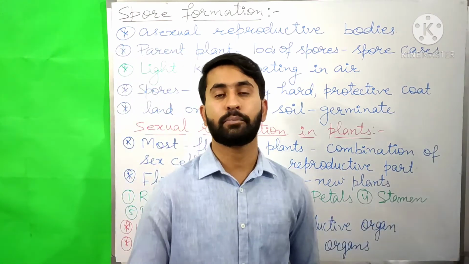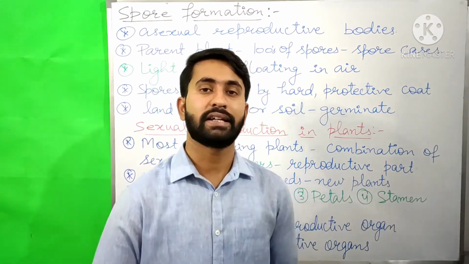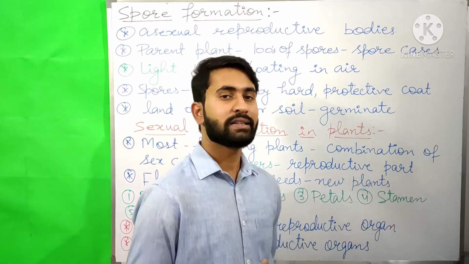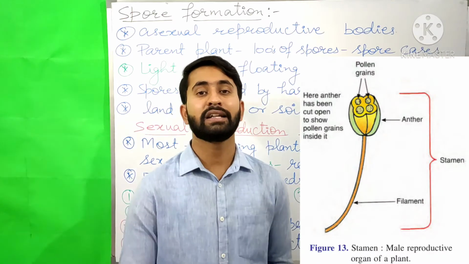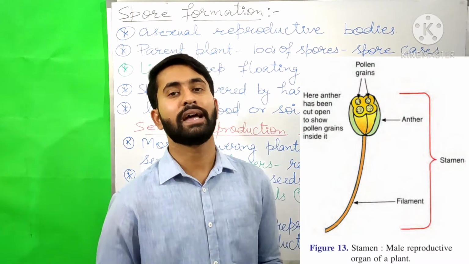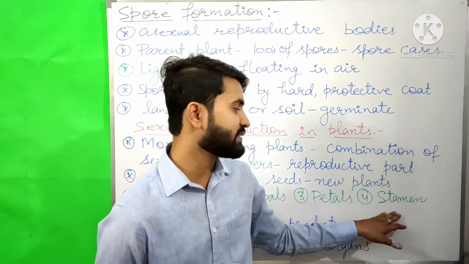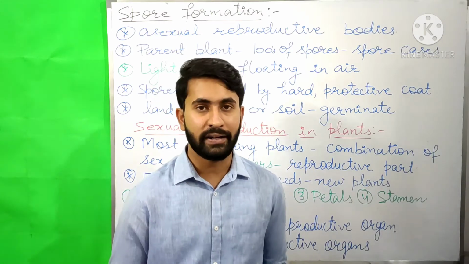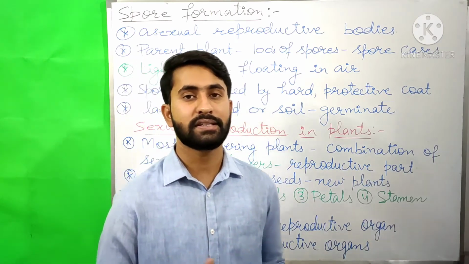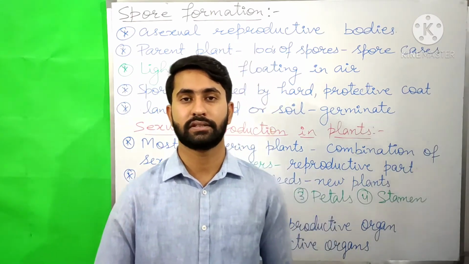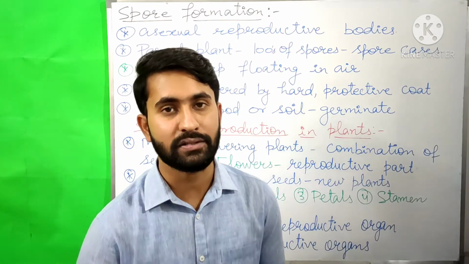Stamen is the male reproductive part of a flower. Stamen is made up of 2 parts that are filament and anther. The stalk of the stamen is known as filament, and the swollen top is known as anther. The anther produces pollen grains and stores them, and these pollen grains appear like a yellow powdery substance. Pollen grain contains the male sex cells, or male gametes, of the plant.